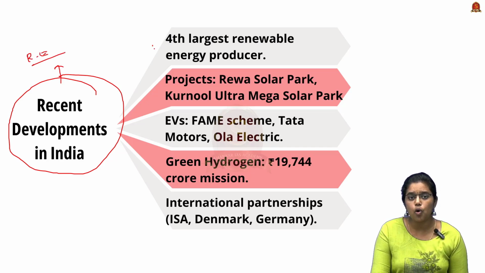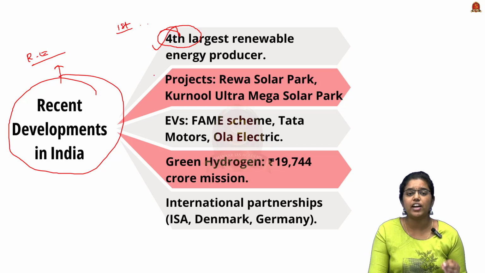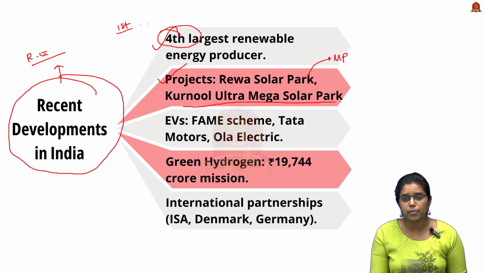Firstly, we are the fourth largest producer of renewable energy. If you know which is the first country, you can comment in the comment section. We also have dedicated projects such as the Reva Solar Park, which is located in Madhya Pradesh. We also have the Ultra Mega Solar Park, which is located in Andhra Pradesh.